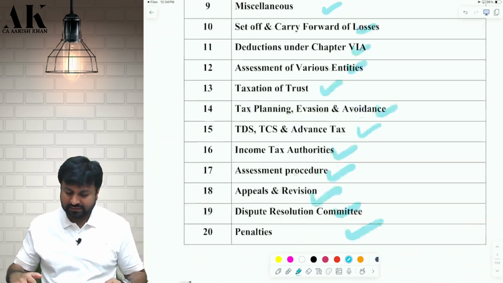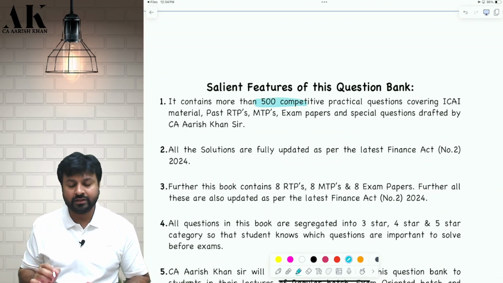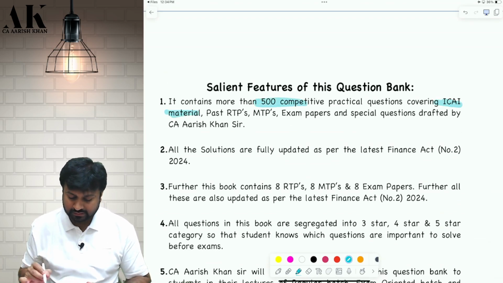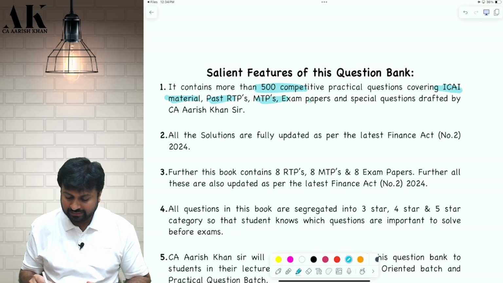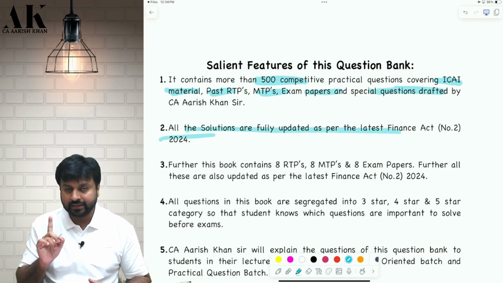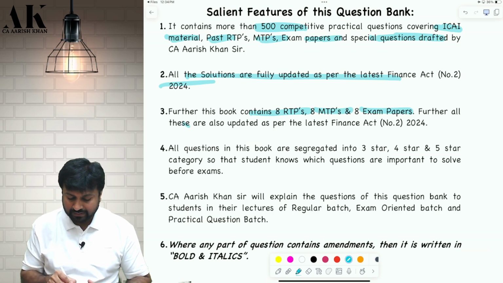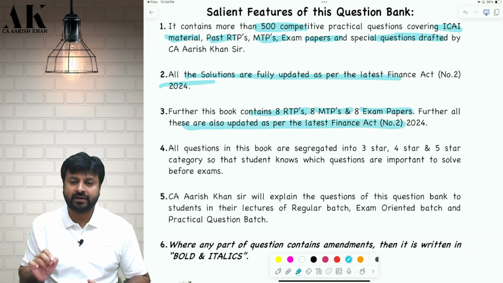Again, I will tell you the salient features of this book. There are more than 500 questions covered in this book, which covers ICAI material questions, past RTPs, past MTPs, exam papers, and specially drafted questions by me. All of them are fully updated as per the latest Finance Act. It covers RTPs, MTPs, and exam papers, which are also fully updated as per the latest Finance Act.